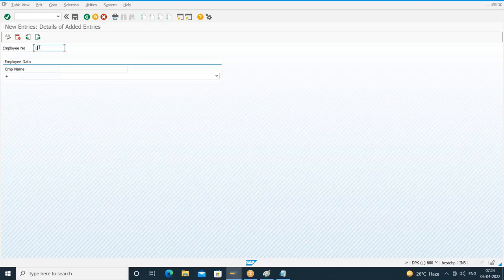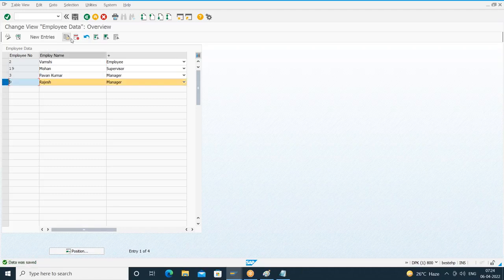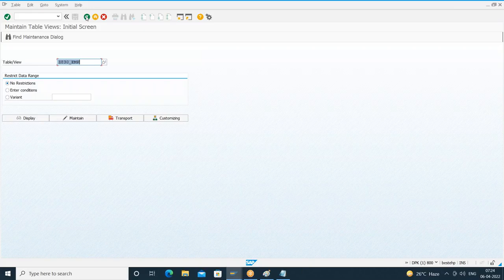So I'll give the employee number here. I'll give 19. I'll give the employee name something. Understood? So you can see I gave M in uppercase, the rest of the characters are in lowercase, so it will retain that. Employee designation, I'll give supervisor, I'll save it. What happened? Data is saved. So if you go back, you'll get all those records. If you want to modify, I can modify here. Pawan Kumar. I'll save it. If you want to delete, yesterday we have seen all this. I'll choose this, click on delete, enter. Yes, it got deleted. Number of deleted is 1. Save it.